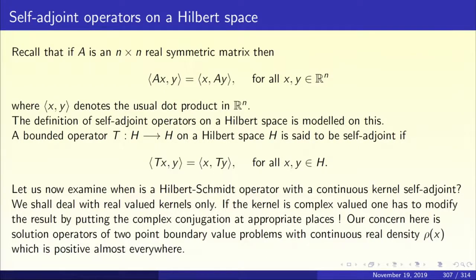Let us examine when a Hilbert-Schmidt operator is self-adjoint. So, our nice examples of operators on a Hilbert space that we have seen are Hilbert-Schmidt operators. Why are they interesting? Because they arise from 2-point boundary value problems, and that is the main theme of this lecture series. So, it is for these operators that we must understand self-adjointness. So, when will such operators be self-adjoint?